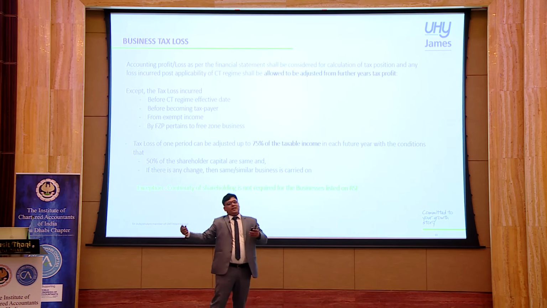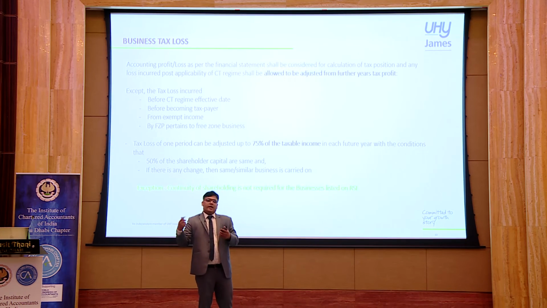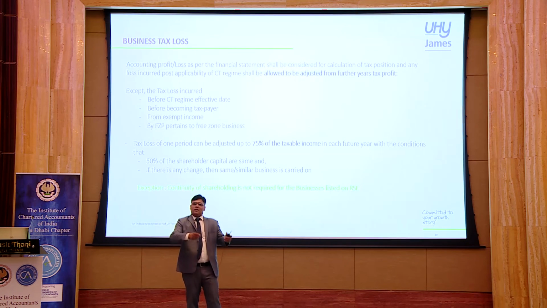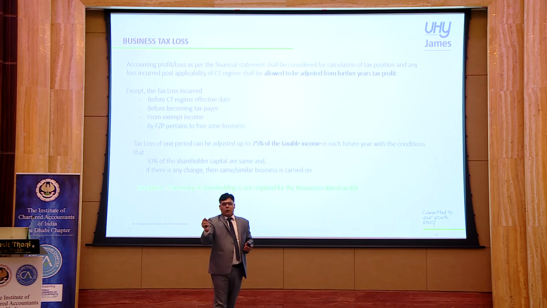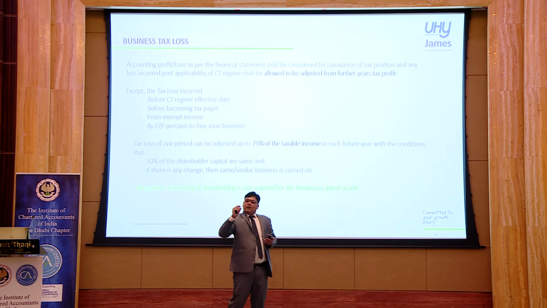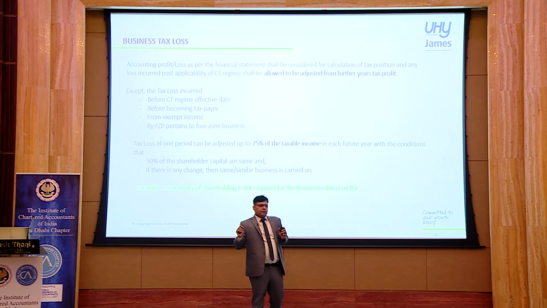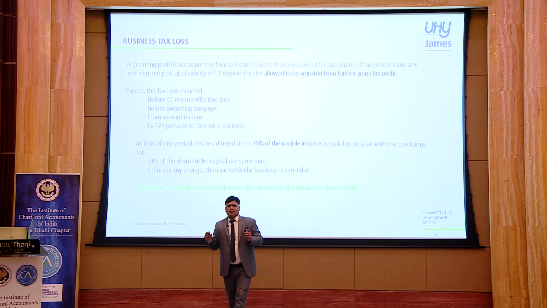Accordingly, if in 2026 I also get a taxable profit of 1 million, then again 750,000 shall be allowed to be adjusted from 1.25 million, and the remaining 500,000 will be carried forward to the next year. So this is the whole concept so far.